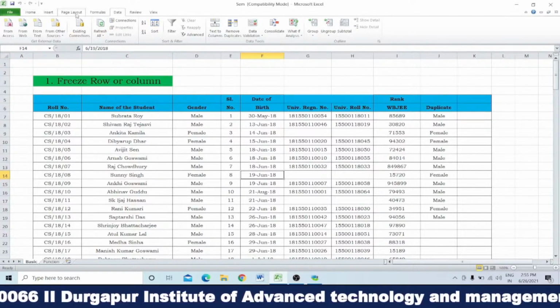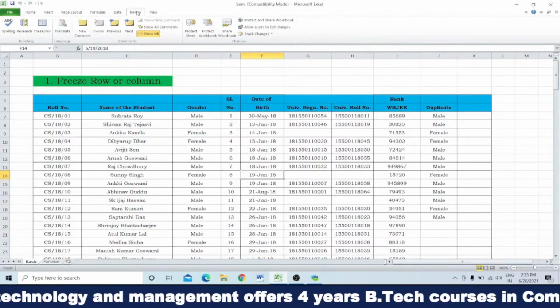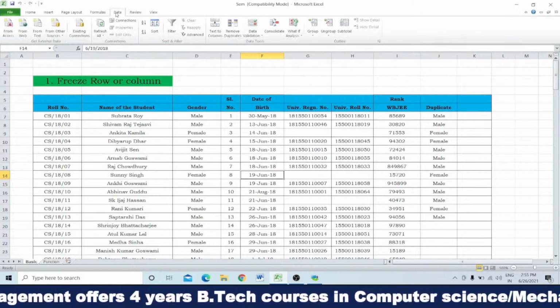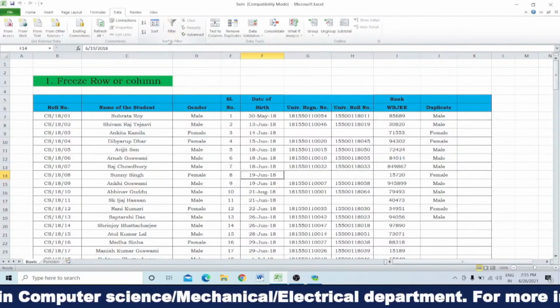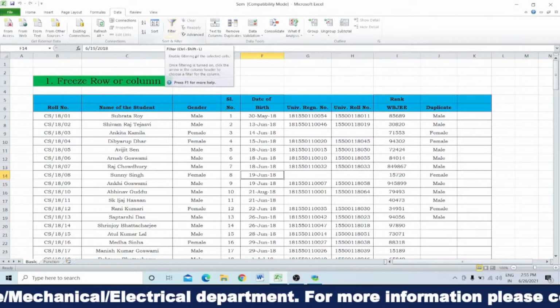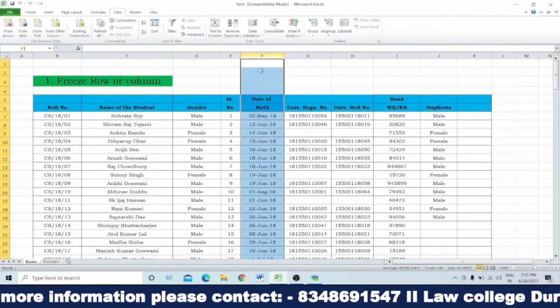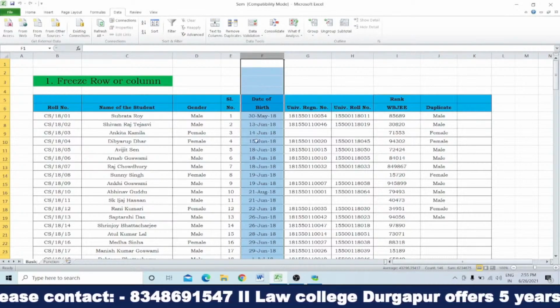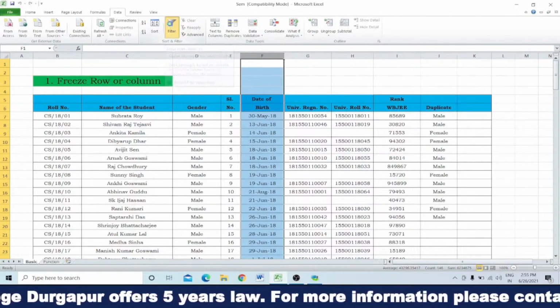Where will you get the filter function? On the tab there is Data, like View. Just before View you will get Review, and then Data. In Data there is a filter. See, Sort and Filter, so you will get the filter. If I want to filter this column F, that is date of birth, you select this one and click on the filter.